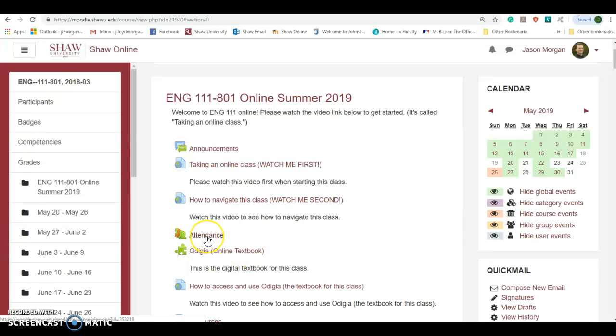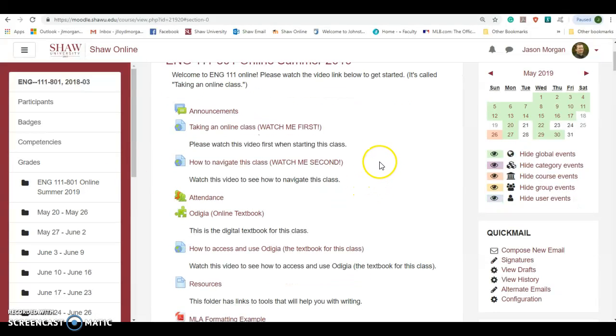Okay. So again, you can check your attendance at any time to see if you've been marked here or there. There's the grades over here. You can check at any given time. Okay. Well, that's all well and good, but what are you going to do on a weekly basis?